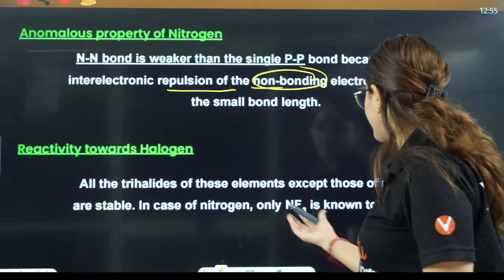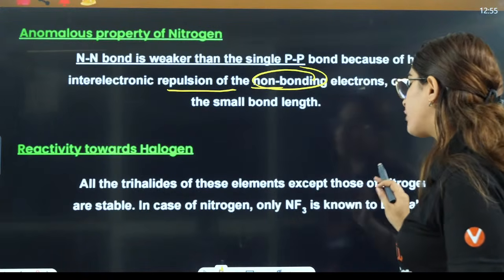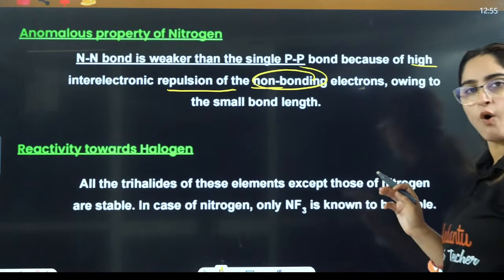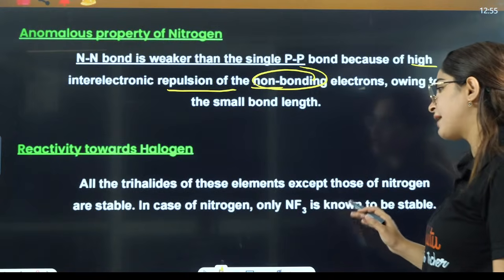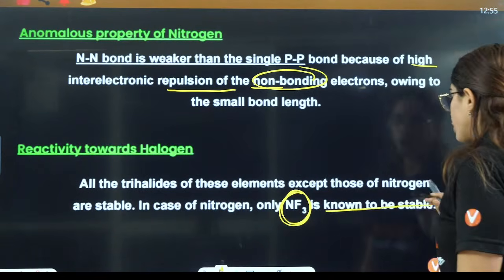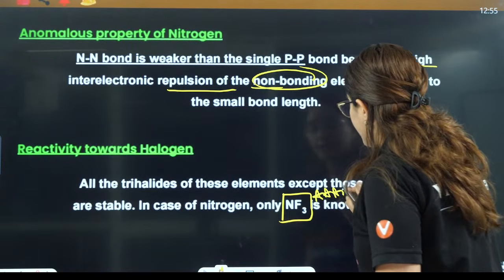Then they form trihalides. All trihalides of these elements except those of nitrogen are stable. In case of nitrogen, only NF3 is known to be stable, and the properties of NF3 are very important.